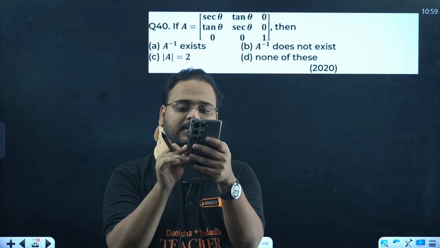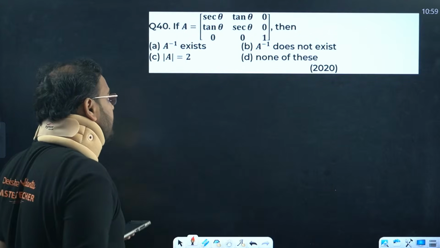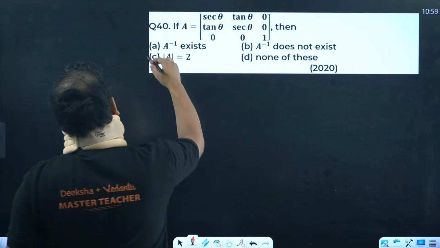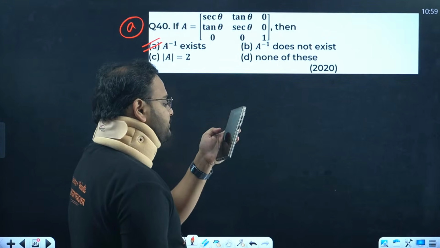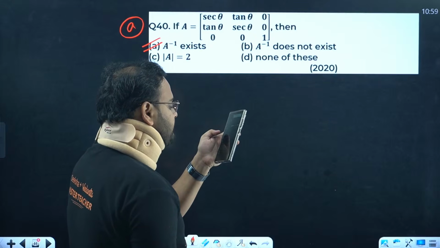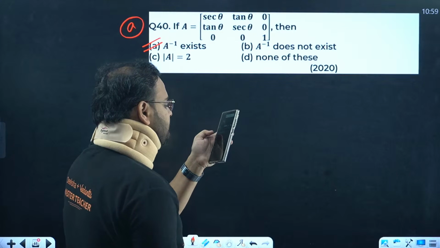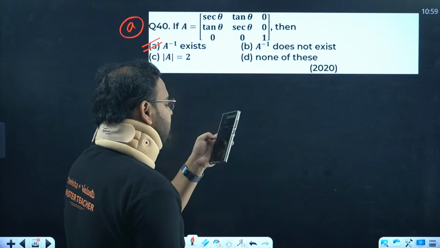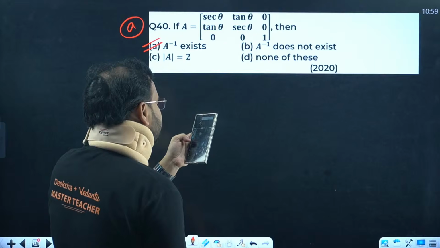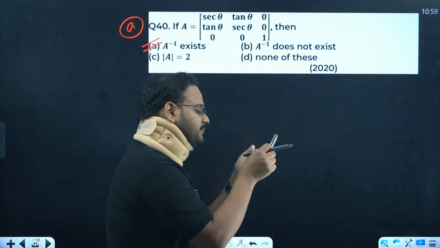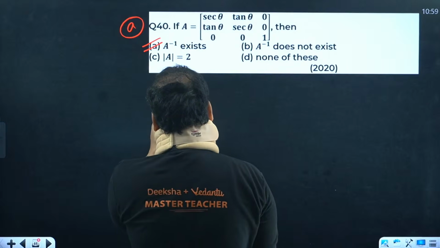Now alpha is back. Answer is A. 40th answer is A. Correct, alpha. Okay, superb guys.